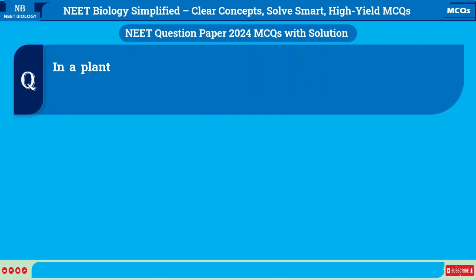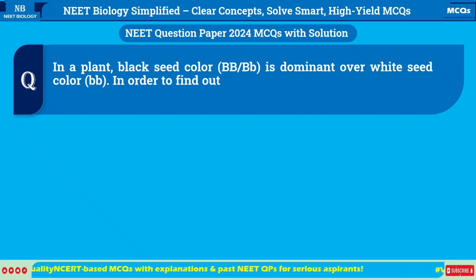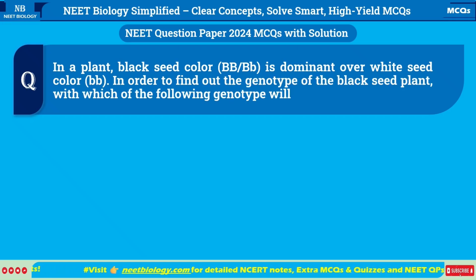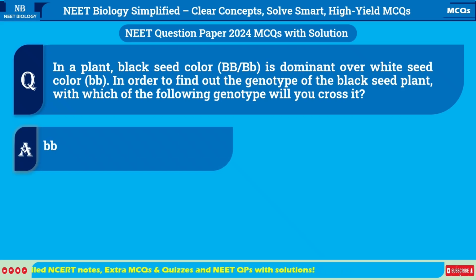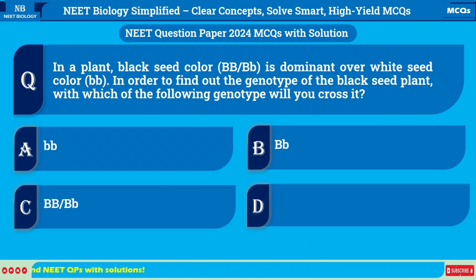In a plant, black seed color, B, is dominant over white seed color, b. In order to find out the genotype of the black seed plant, with which of the following genotype will you cross it? A. bb. B. Bb. C. BB. D. BB.